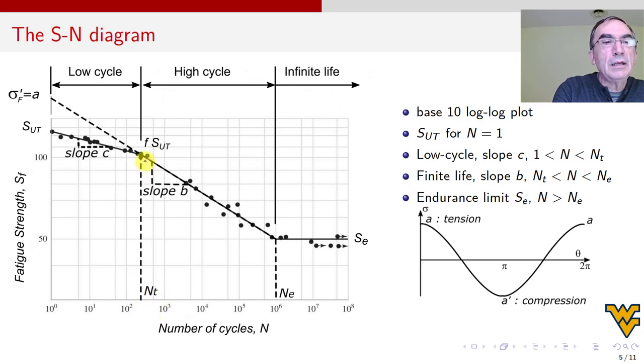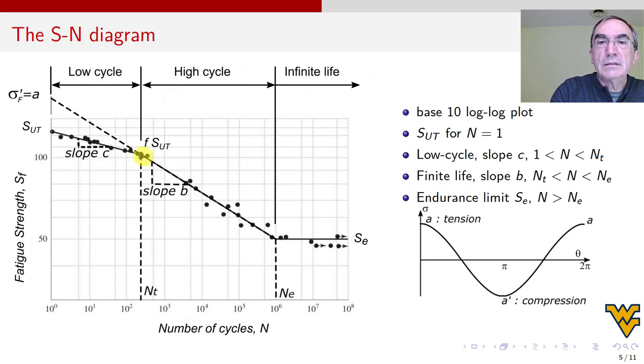You find this point visually where these 2 lines intersect. So you put a line that fits the data well over here, and then you put another line that fits the data very nicely there, with a correlation coefficient as high as possible. And you can do that in Excel. And when they intersect, you say, aha, I have N sub T. There you go, okay? So this is low cycle fatigue.